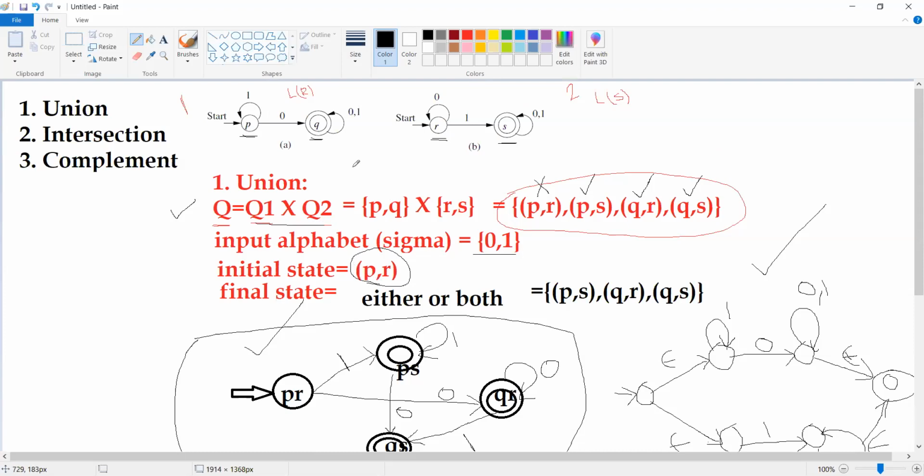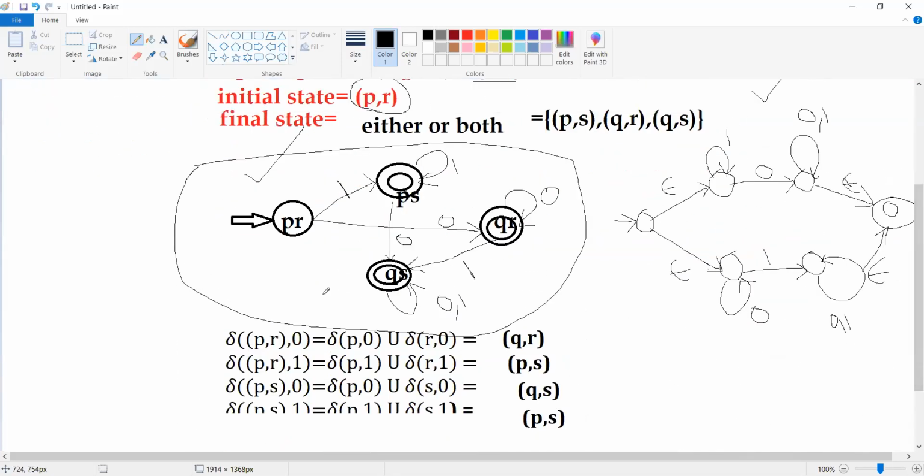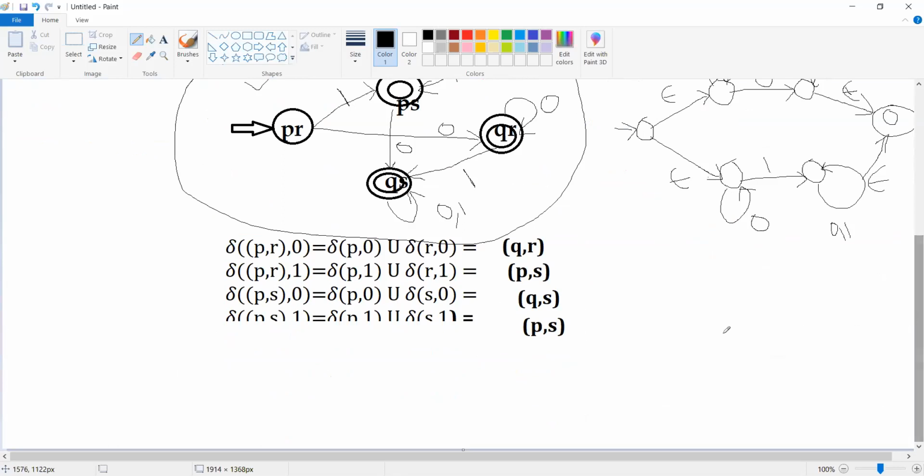And what about the final state, which is very important? As we are doing the union operation, we are going to get either or both. That is, if any one of the final states is available in the pair of states, then we consider all those pairs of states as final states. That is why we get the finite automata like this. And you know how we get the transitions. So this is how we perform the union operation.